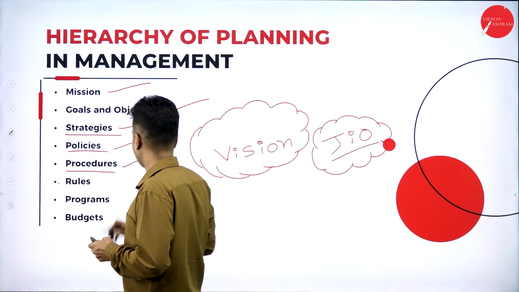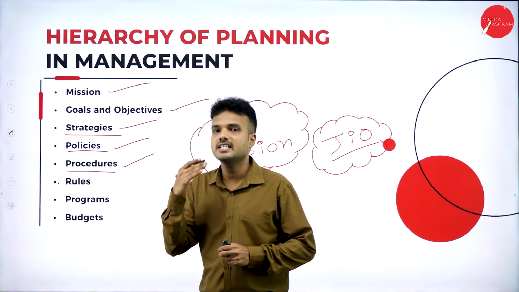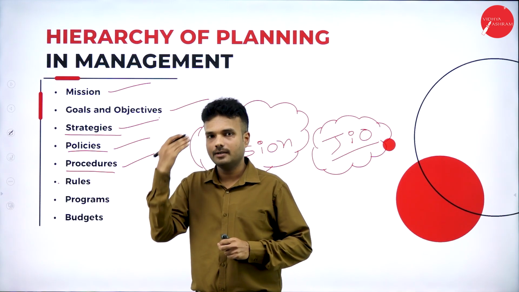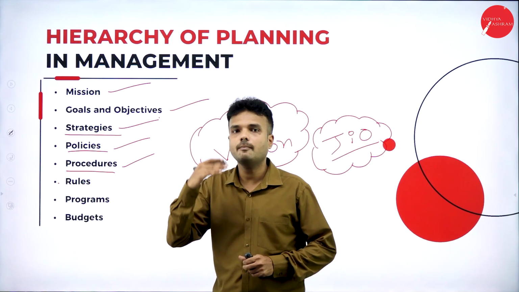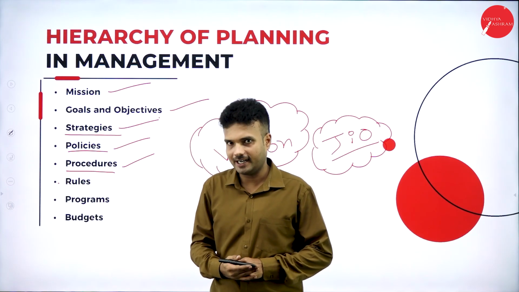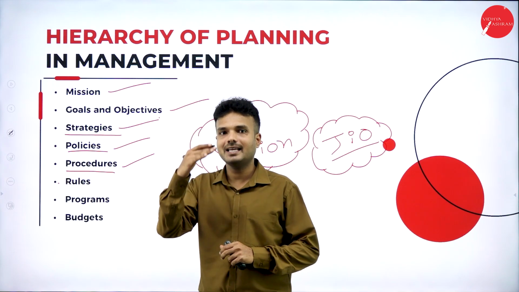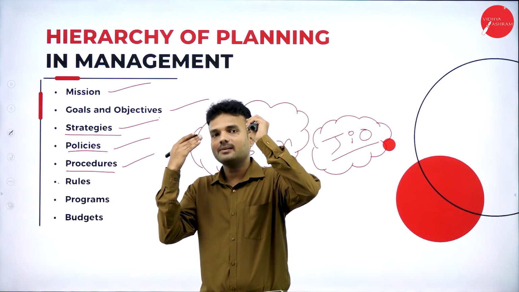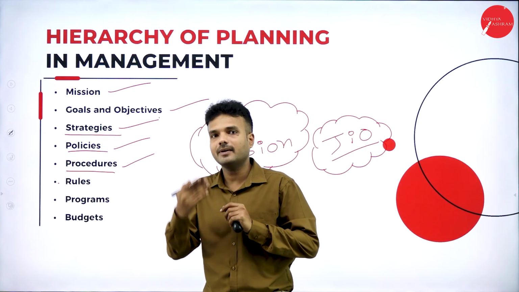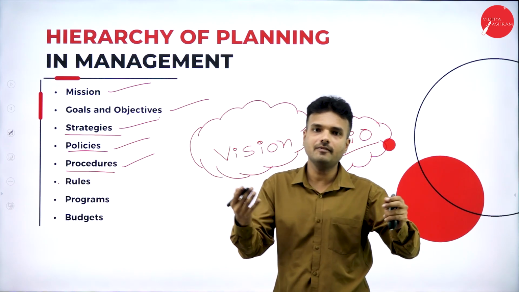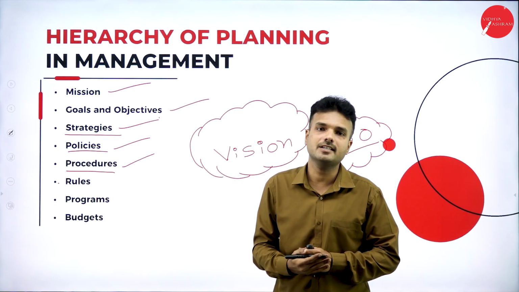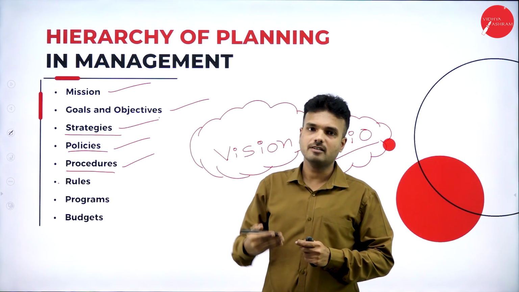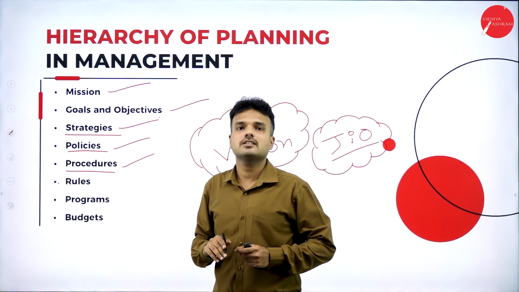Next, the procedure. What is this procedure all about? Procedures are the sequential steps which represent how a particular task is to be performed in the organization. Each and every organization has its own procedure and code of conduct. For example, already we know that there are 5 functions of management, starting from planning, organizing, directing, staffing and controlling. These are the functions of management, and there is a procedure for them.